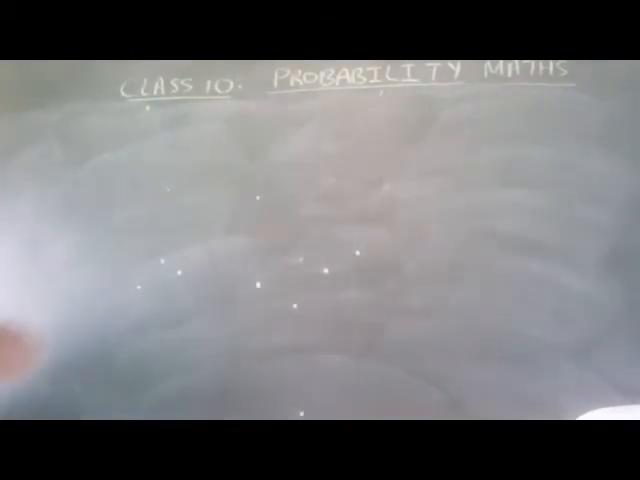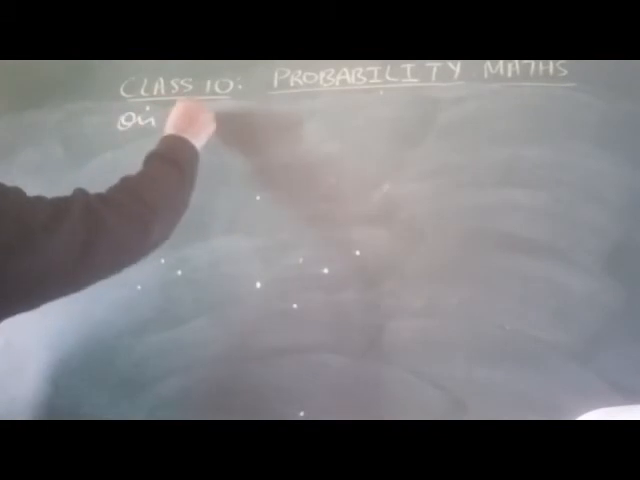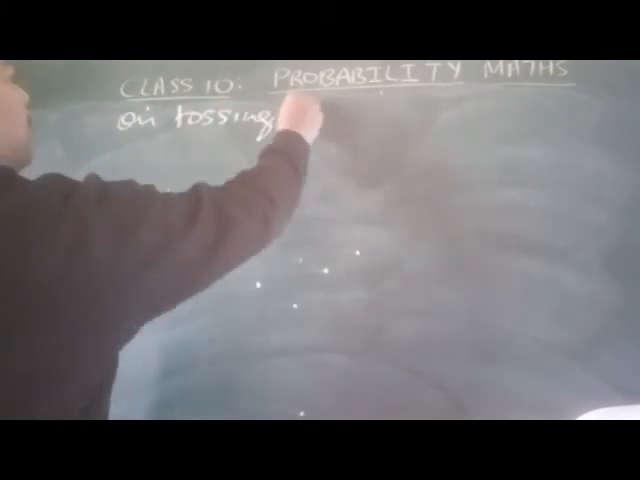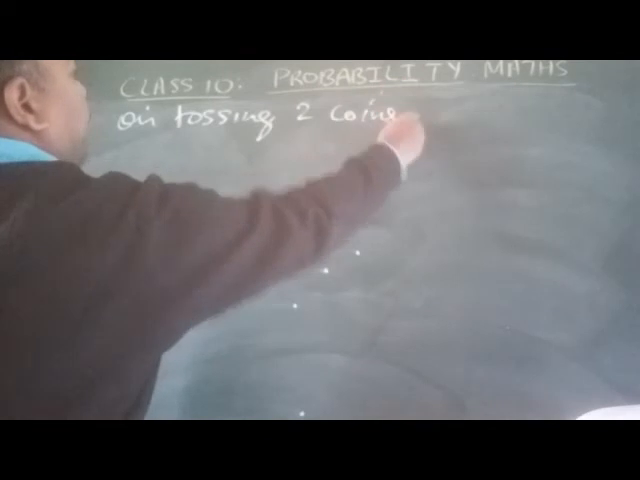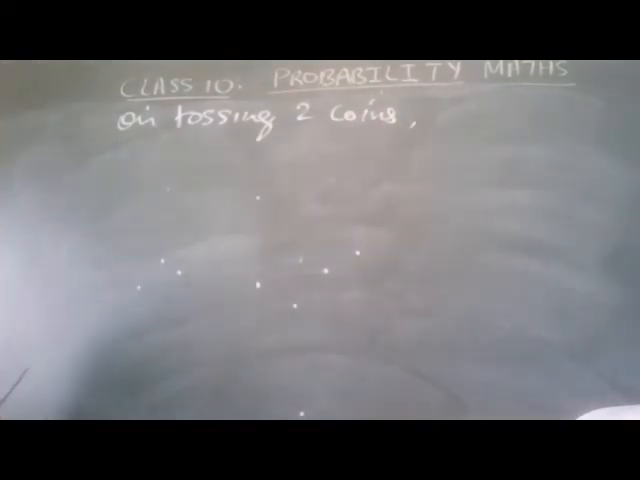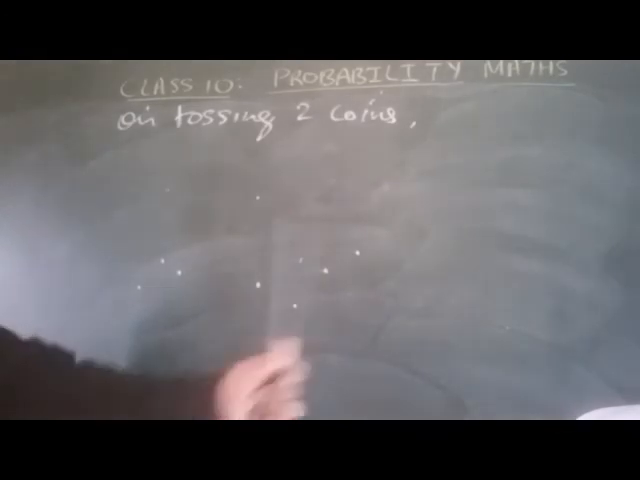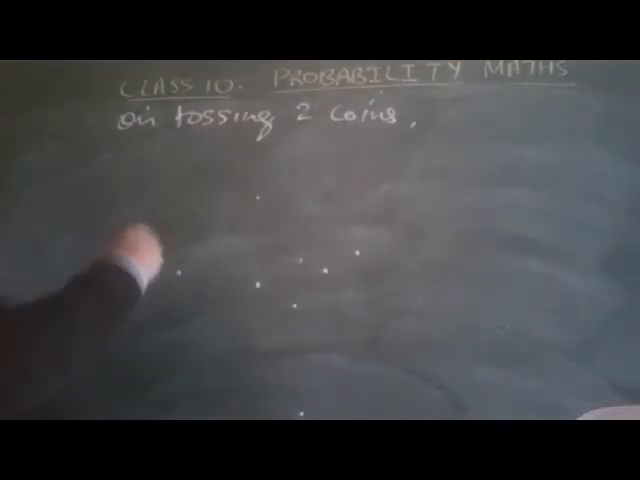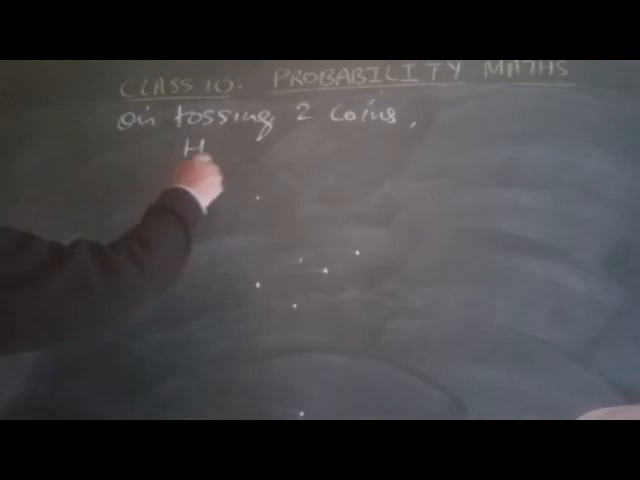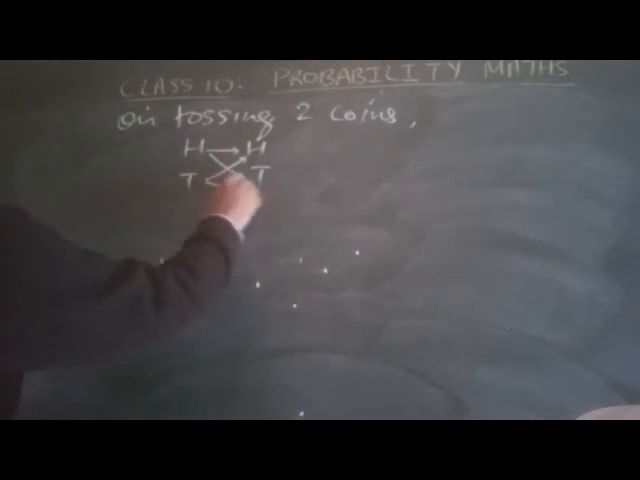On tossing 2 coins, one coin is tossed 2 times, both are the same. One coin has head and tail, another coin also has head and tail. The outcomes are head-head, head-tail, tail-head, tail-tail.